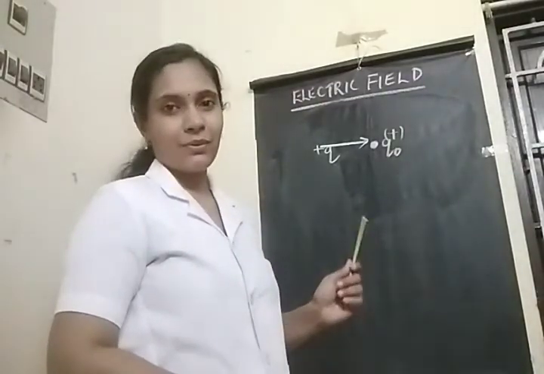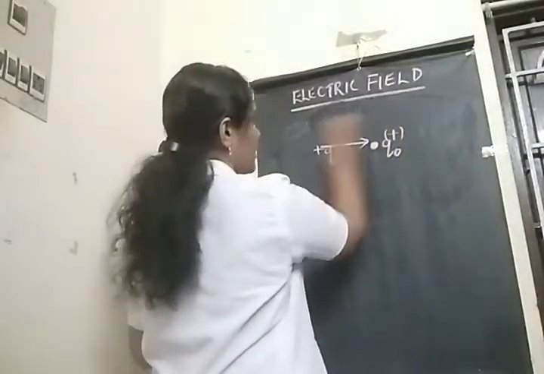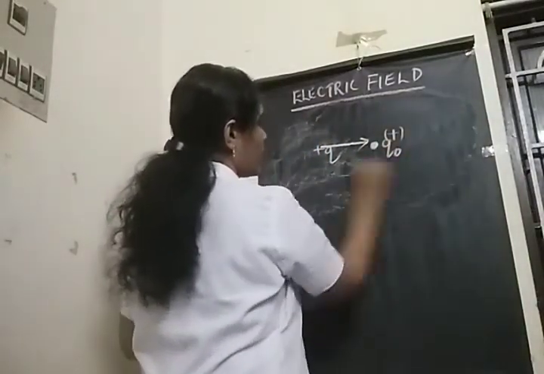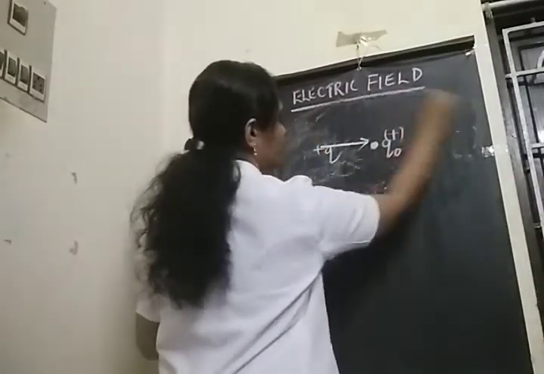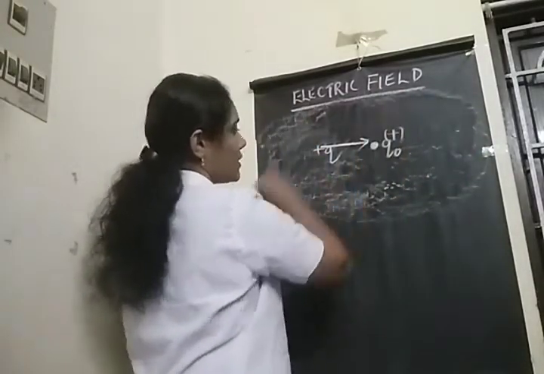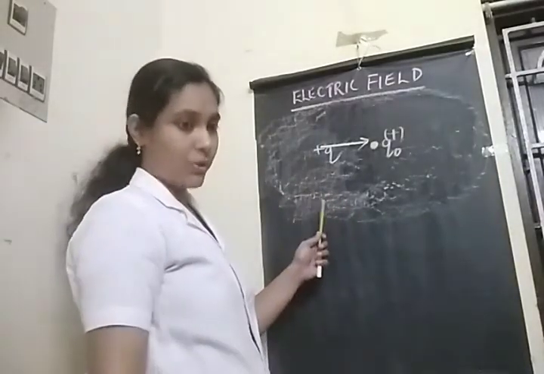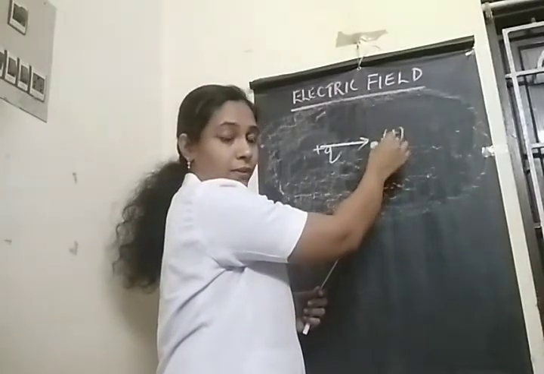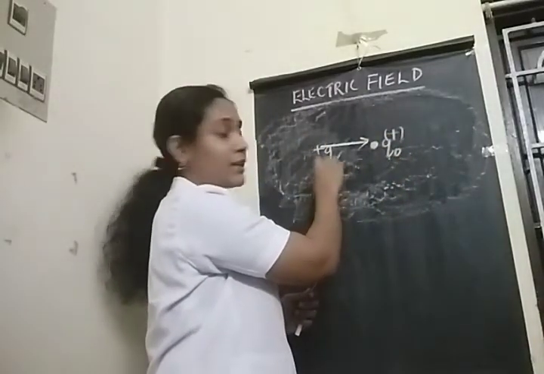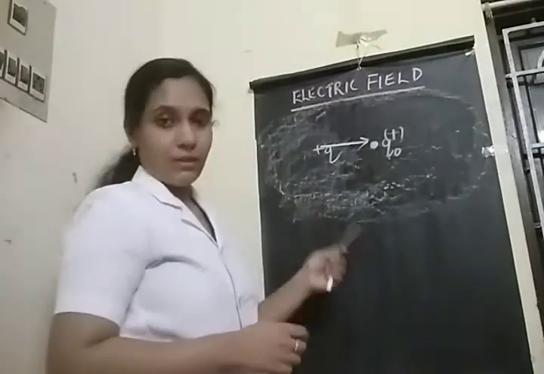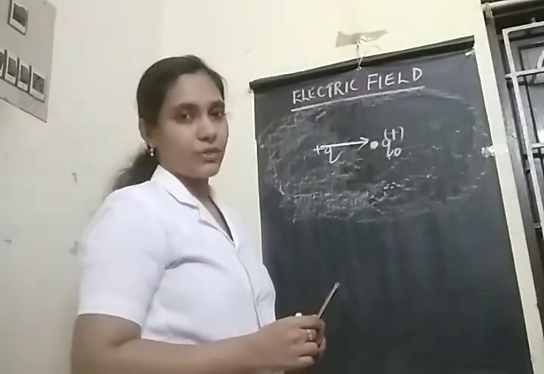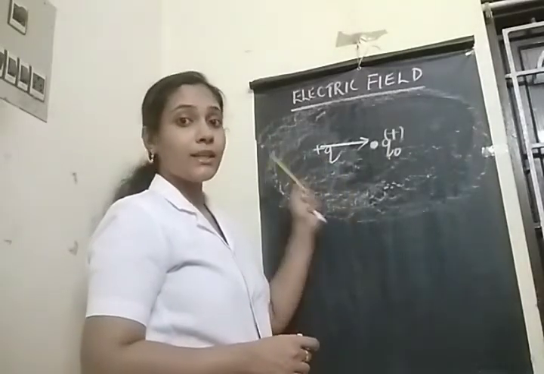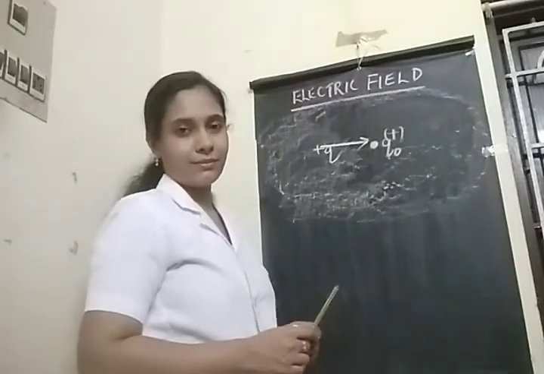This region around the source charge where the electrostatic force can be experienced is known as electric field. So if you consider the region around the plus Q charge, this shaded region where the test charge experiences the electrostatic force exerted by our source charge is known as electric field. And this positive charge is considered the source charge because it is the source of this electric field.